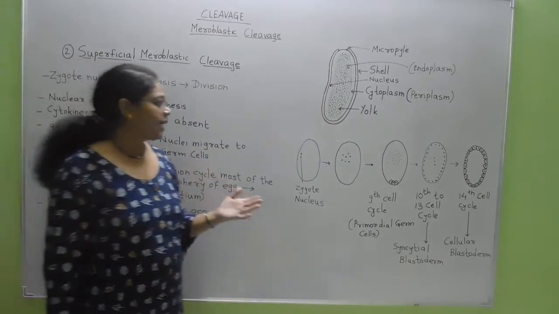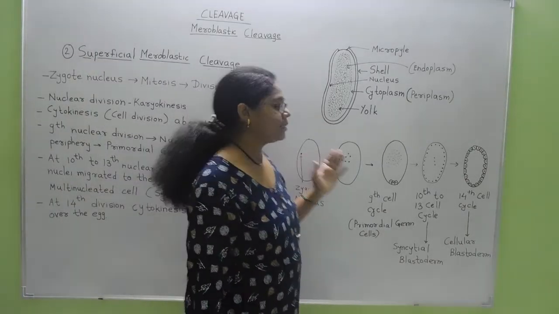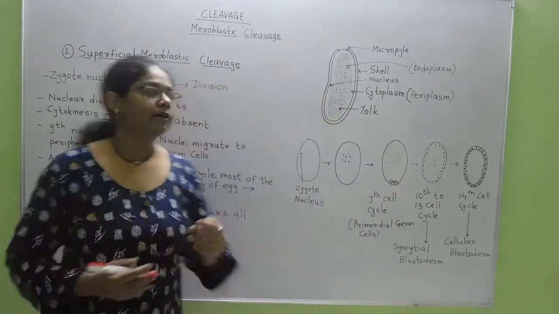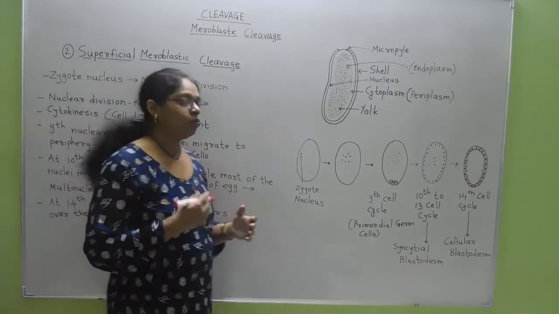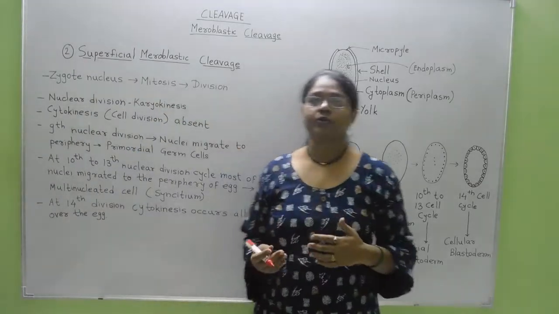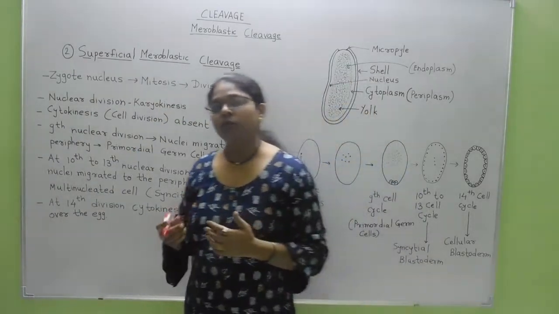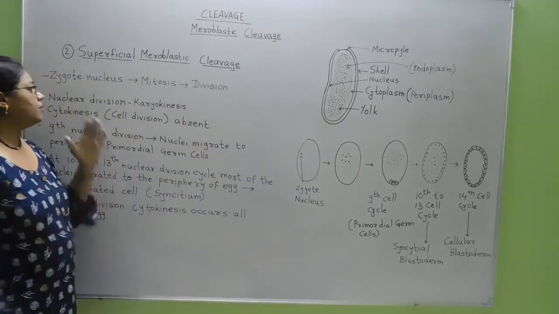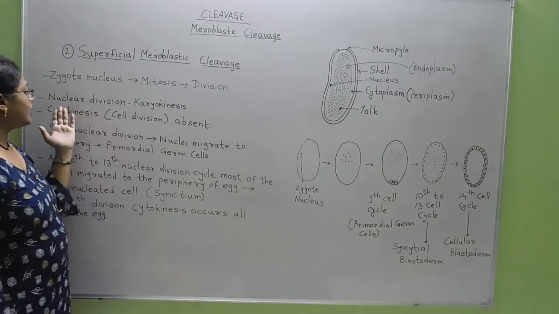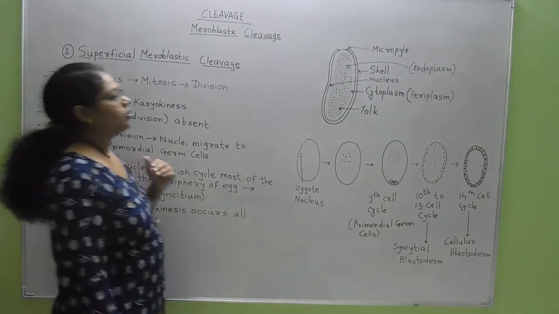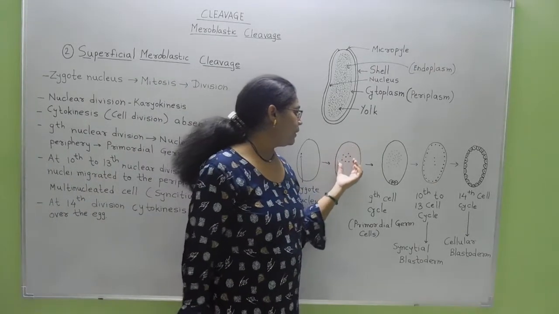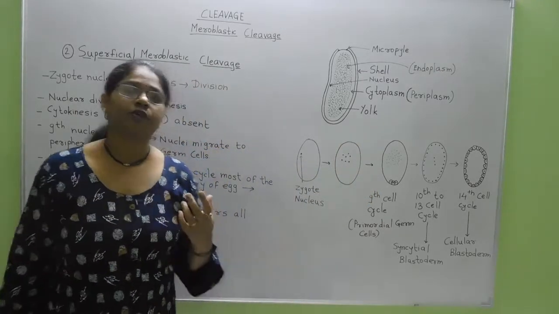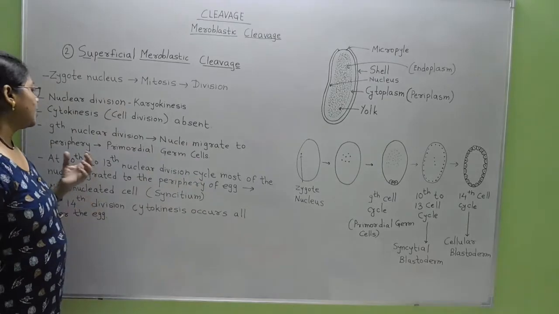After fertilization, this zygotic nucleus continuously undergoes mitosis and new nuclei are produced. Only nuclear division, that is karyokinesis, takes place, but the cell division or cytokinesis is absent. So many nuclei are produced at the central position of the egg.